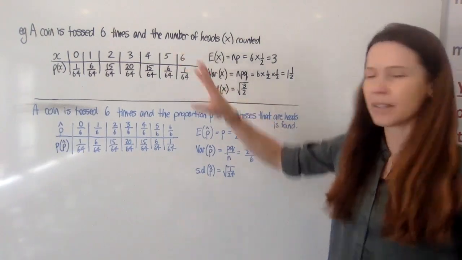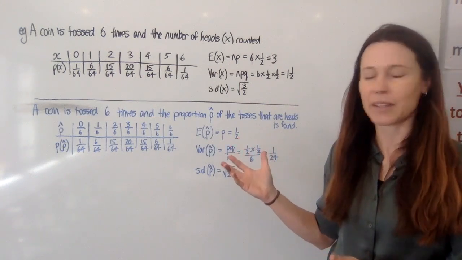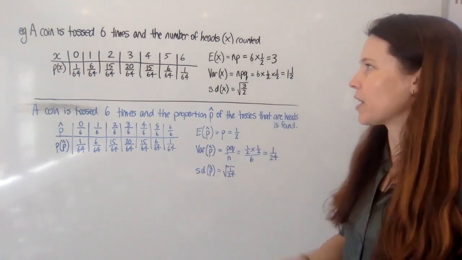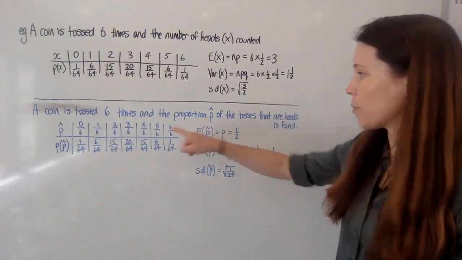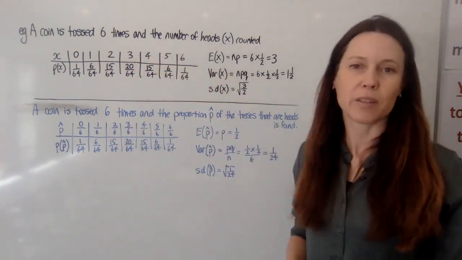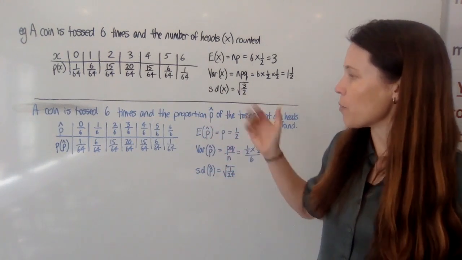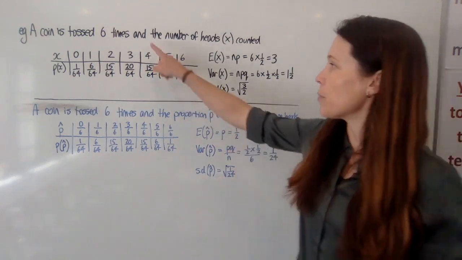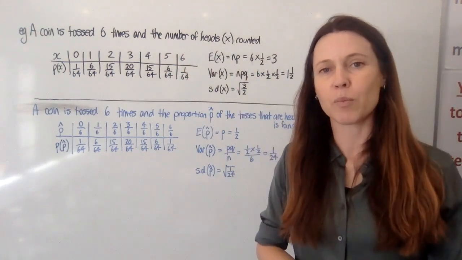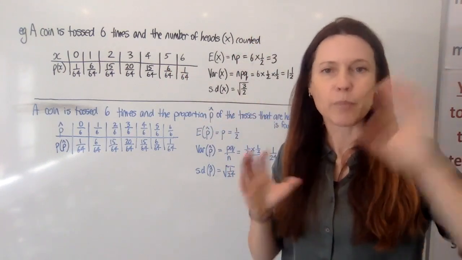Now, we're not going to use this data here in our first example to look at how we would use the methods that we need for this exercise. The reason is we're only tossing this coin 6 times. So if we want to find the probability of getting 4 or more heads, or the probability that the proportion of heads we got was 4/6 or more, because the number of tosses is so small, we need to just use basic binomial probability techniques for that. If we were doing the probability that we get 4 or more heads, we'd say the probability of 4 plus the probability of 5 plus the probability of 6. That would be 3 terms. Each one of them would be a term of the binomial expansion, which is half plus a half all to the power of 6, and we'd just find it that way.